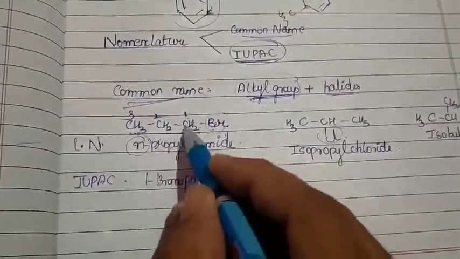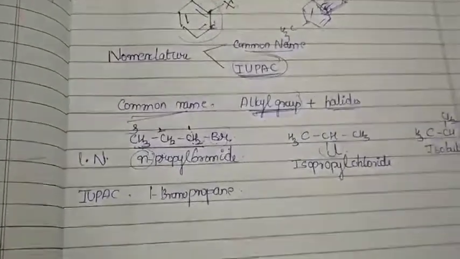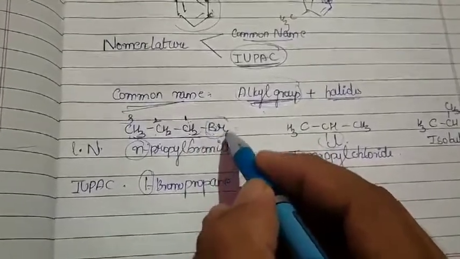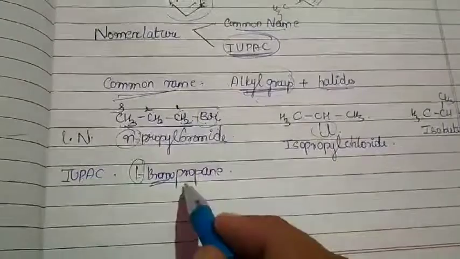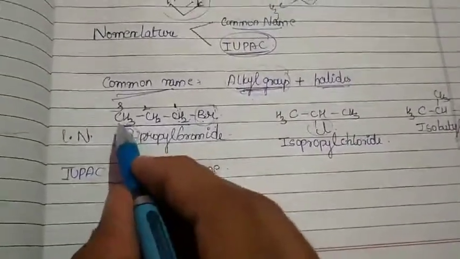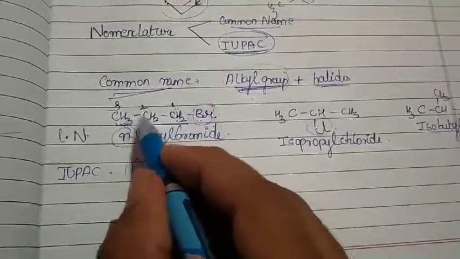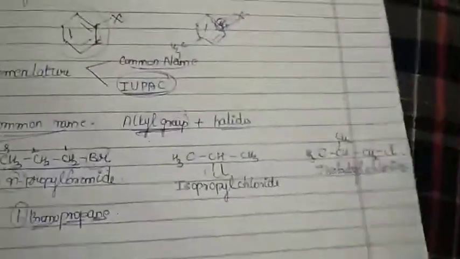The bonding is single, so ane. So 1 bromopropane. What does the 1 signify over here? To which carbon our substituent is added. Bromo indicates what our substituent is. Prop indicates the number of carbon atoms. Ane indicates the homologous series, that it belongs to the alkane group. Yes? Can you please help me with the second?